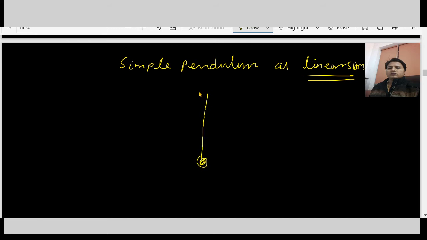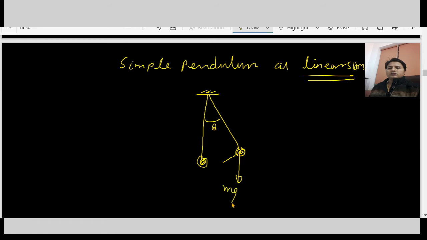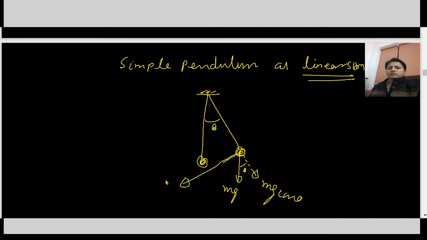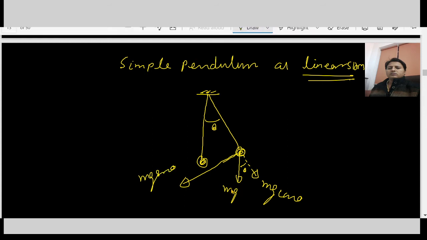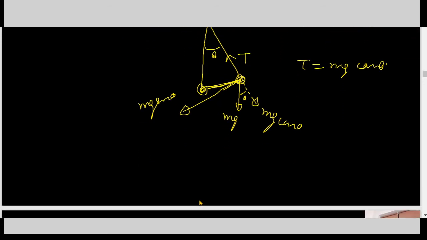Suppose there is a simple pendulum and we displace the body by some angle theta. The force acting on this body, we all know, is mg downward, and this angle is theta. So the mg component comes out to be mg cos theta, and here the force is mg sin theta. Here the tension balances the mg cos theta. So the only restoring force is mg sin theta.